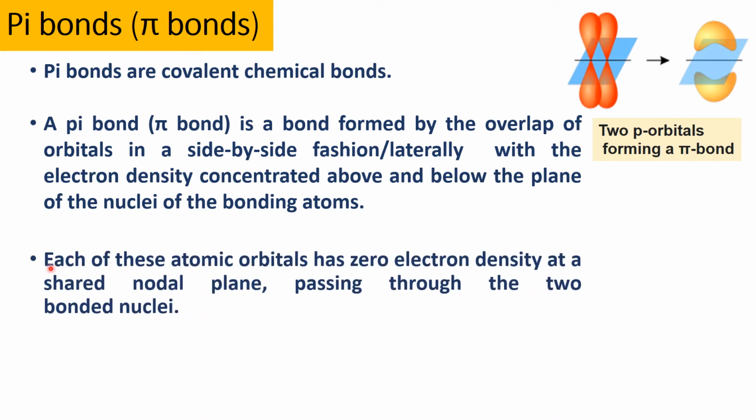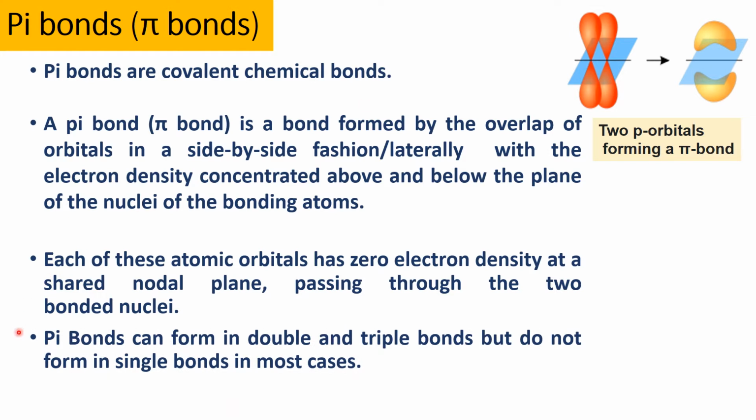Each of these atomic orbitals has zero electron density at a shared nodal plane passing through the two bonded nuclei. Pi bonds can form in double and triple bonds but do not form in single bonds in most cases.